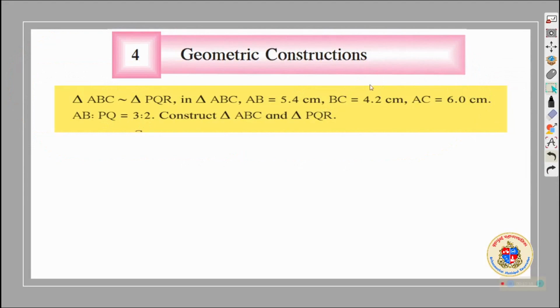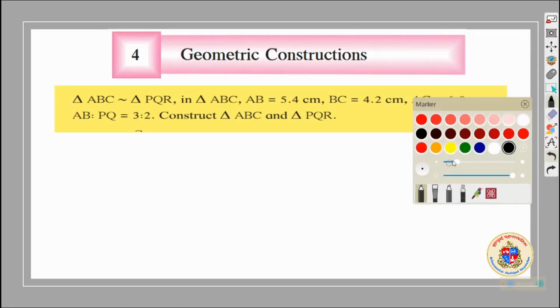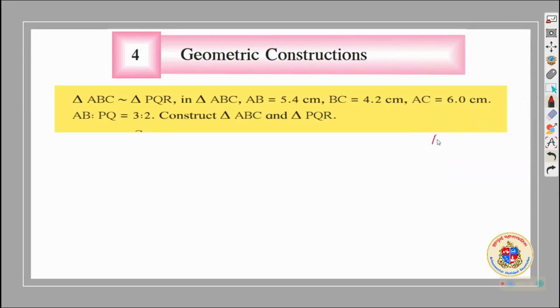Chalo. So what we will do first is we are going to construct triangle ABC and then similar triangle PQR. As they are corresponding, we will simply say that AB upon PQ is equal to 3 upon 2.